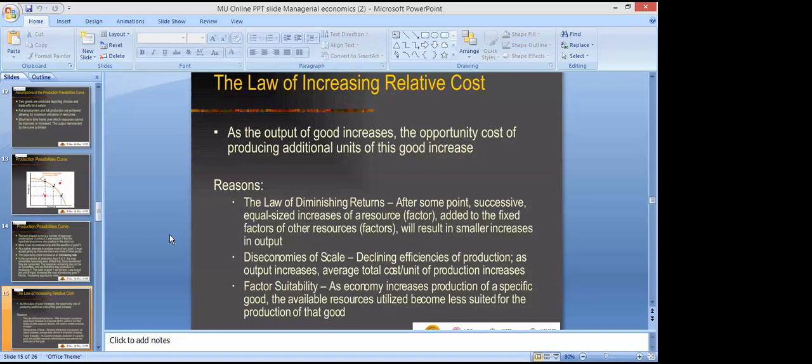Second is diseconomies of scale, right? Diseconomies means the losses that occur during the production process, declining efficiencies of production as output increases, and average total cost of production also increases. These are the losses that a business bears when it produces its output.